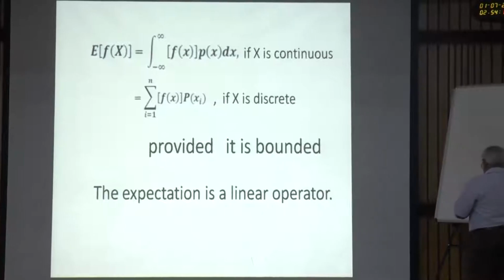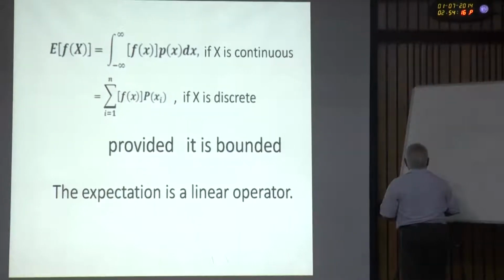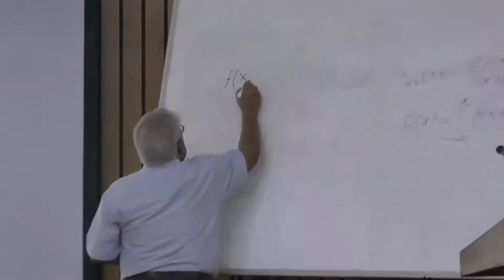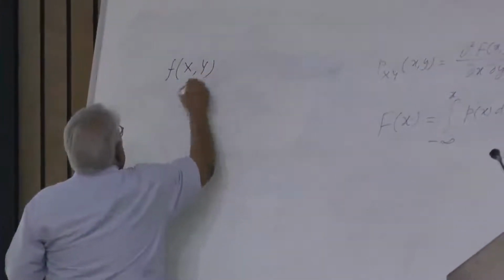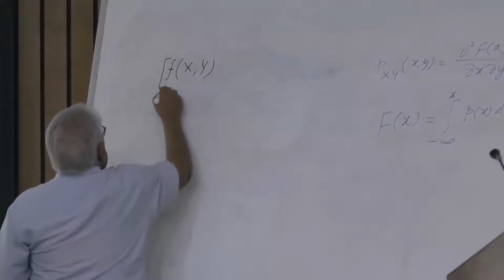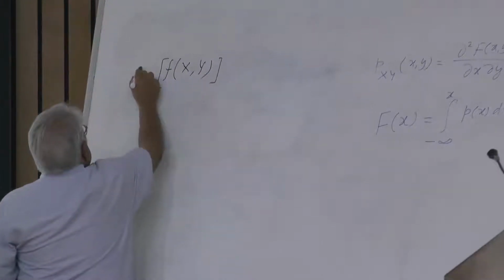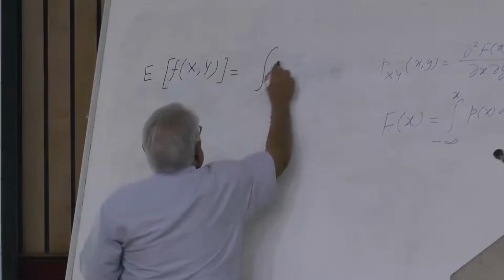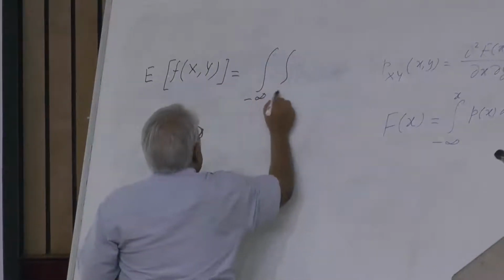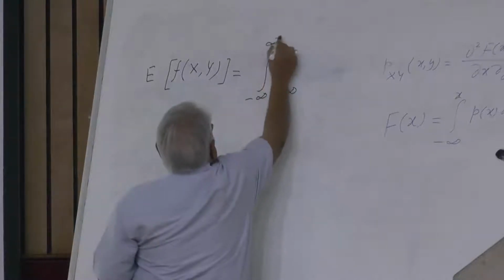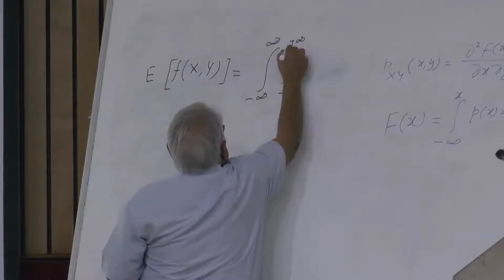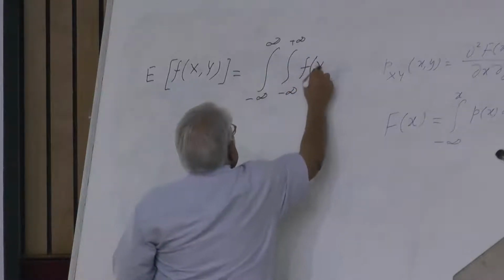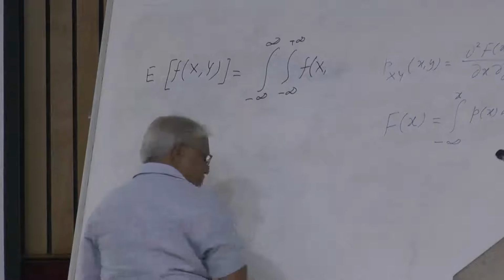Now, if you have a function of random variables x and y, both, then the expectation of this is defined as the double integral over the full range for both these variables, f of x plus y, this is small x.